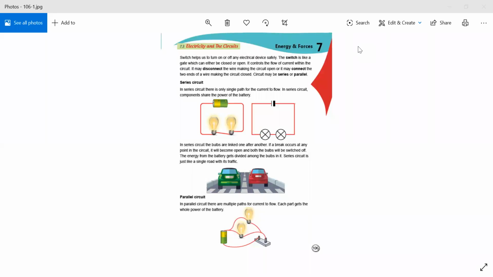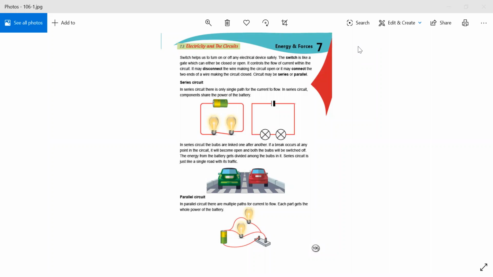And we can divide circuits into two categories. Circuits may be series circuits as well, and they may be parallel circuits as well. So what is a series circuit? In a series circuit, there is only a single path for the current to flow. Components share the power of the battery.